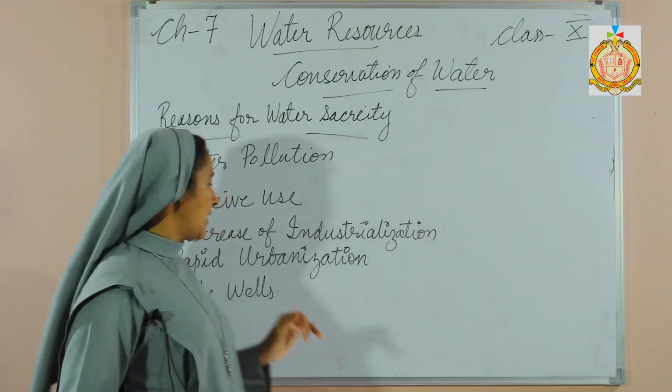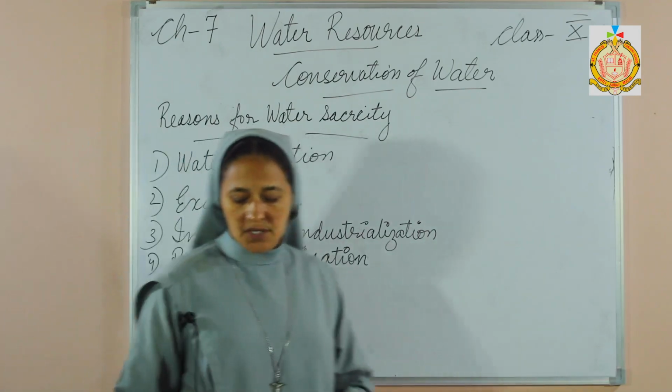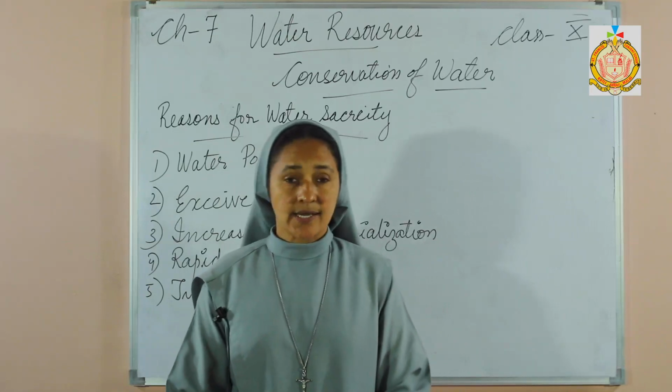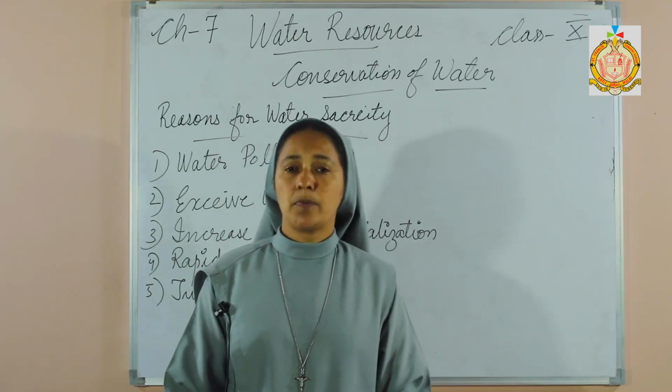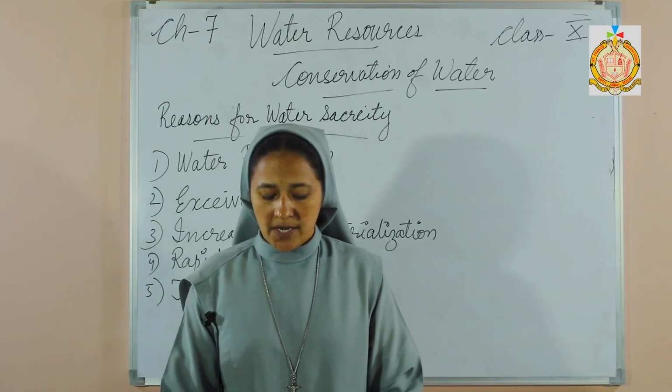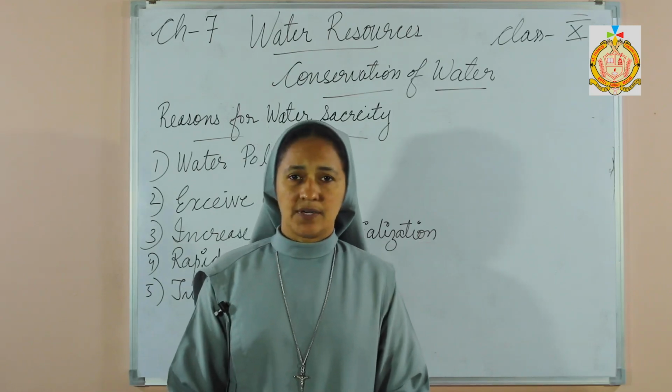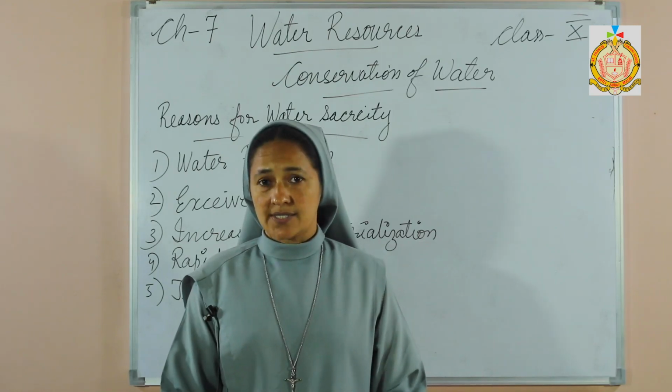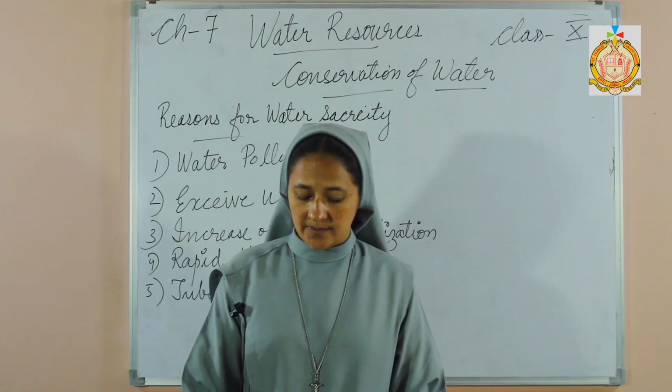Then rapid urbanization. Now when new cities are formed, the population also increases and the demand for water also increases. So that is also a reason for the scarcity of water.